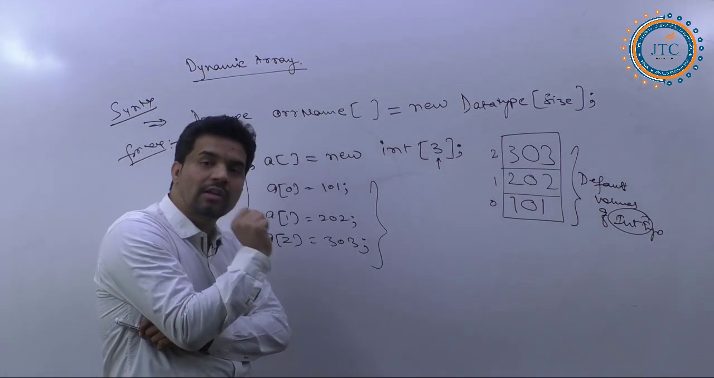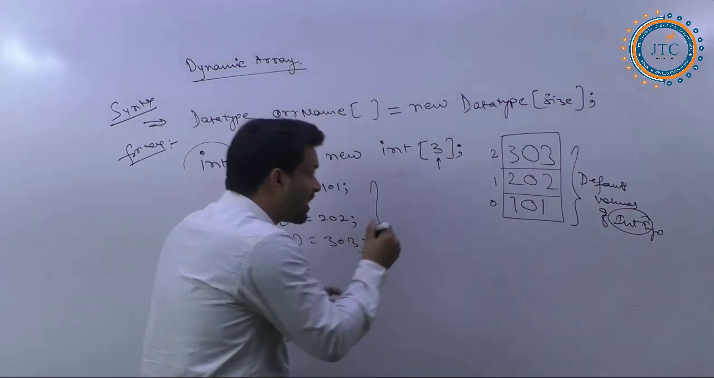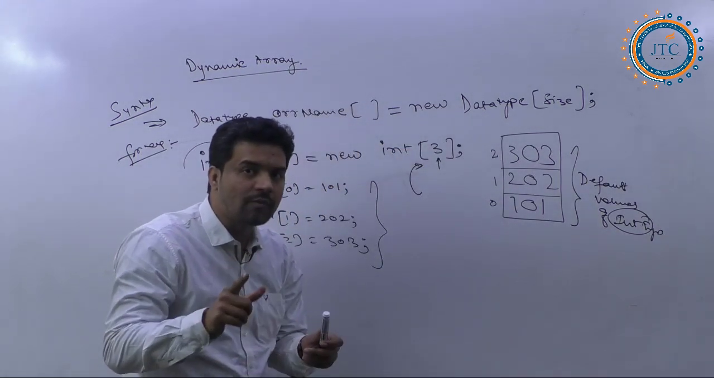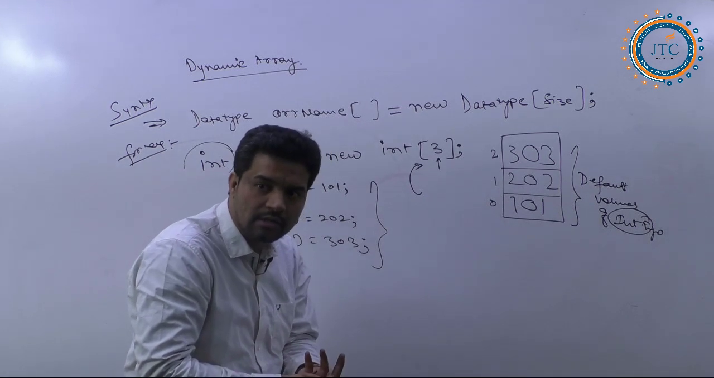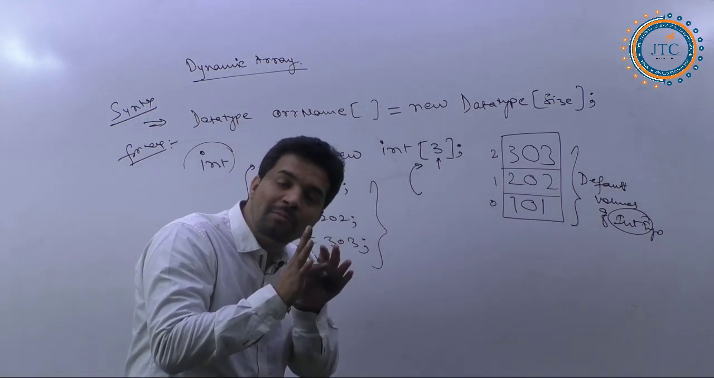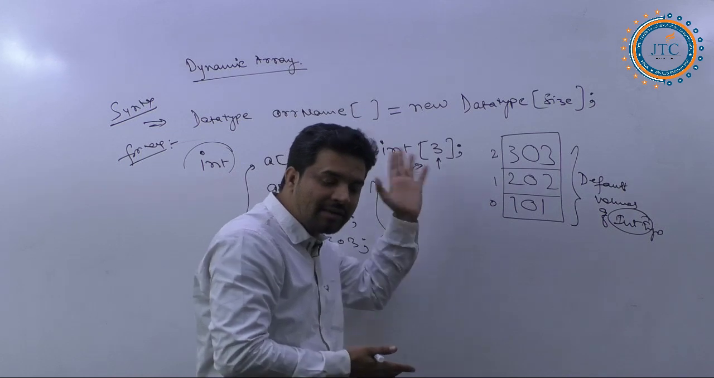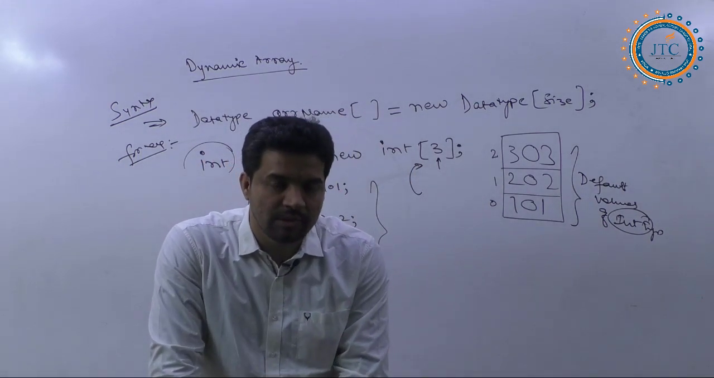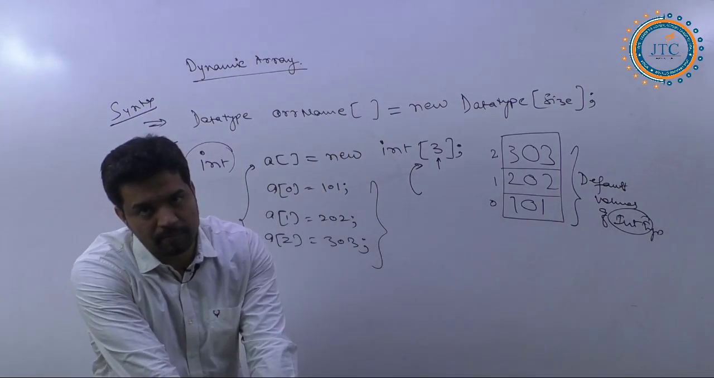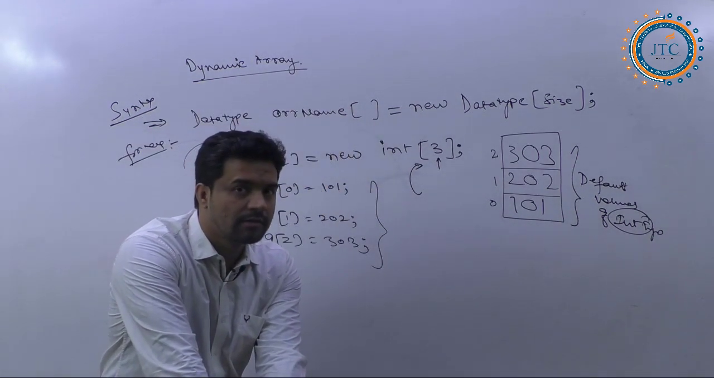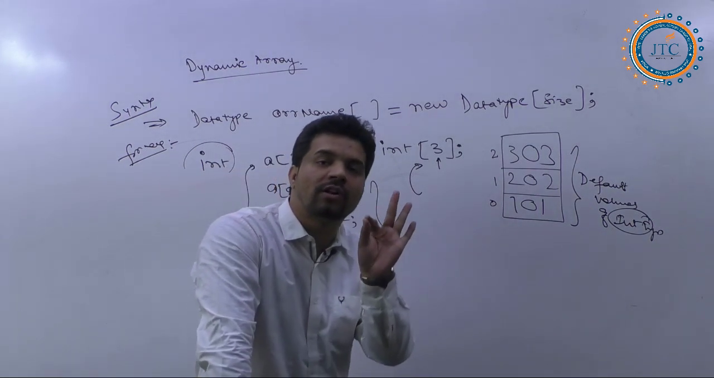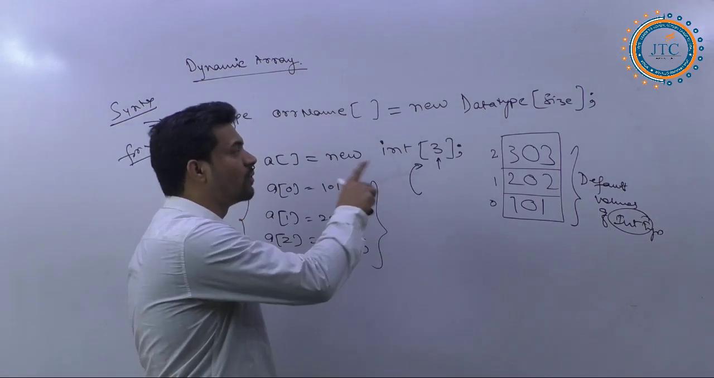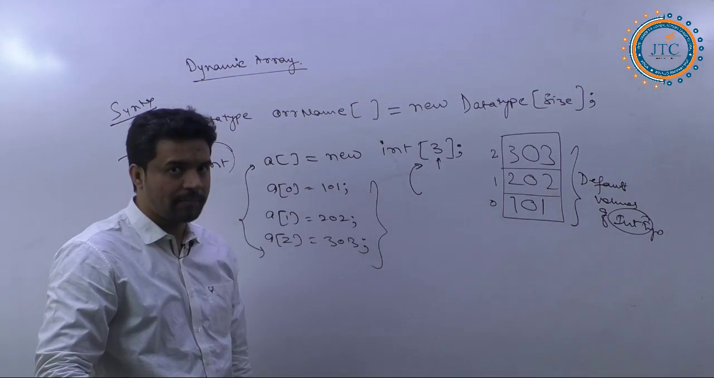Okay. Now another question: can we add different types of elements inside this array? No. Whichever is compatible with the integer type, those elements only we can add. Other than that, we cannot add any element which is not compatible with the type integer. Hope you are understanding it. Whatever type we are adding inside this, that only we could do here. Okay.